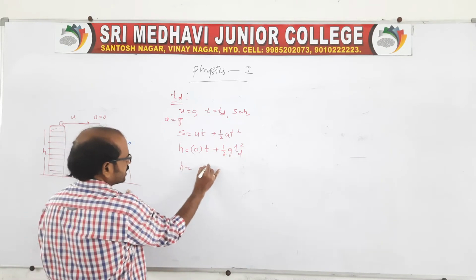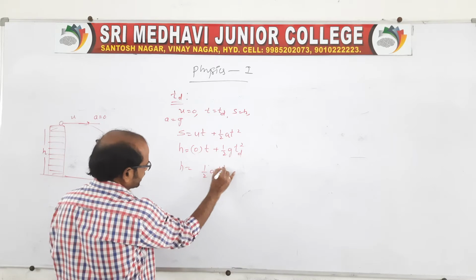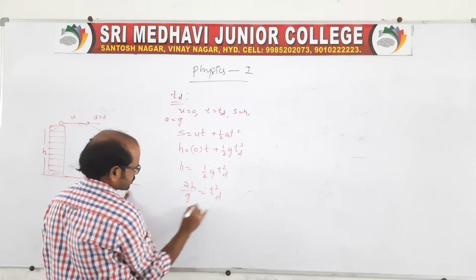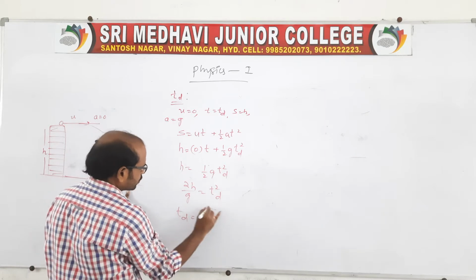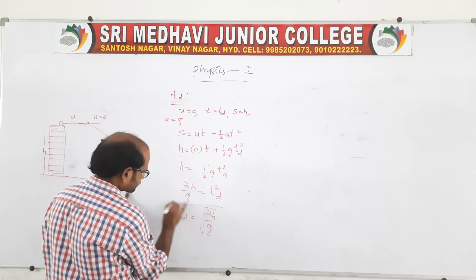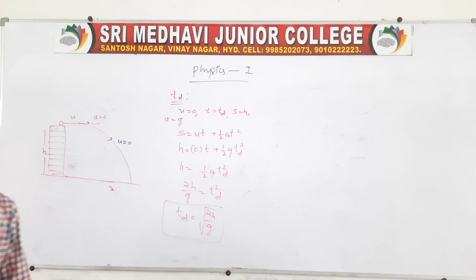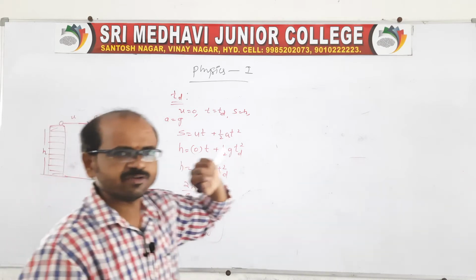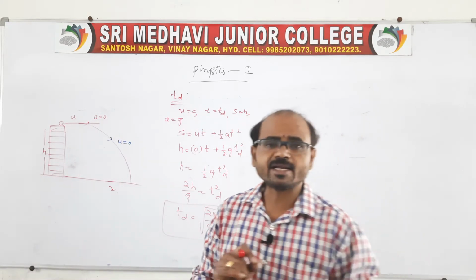So, h is equal to 1 by 2 g t_d square. So 2h by g is equal to t_d square. So that t_d is equal to root over 2h by g. This is the time of descent. It is the time taken by a freely falling body, or we can say it is the time taken by